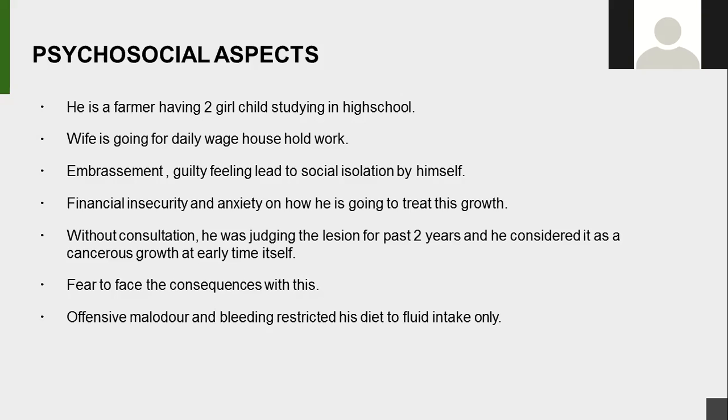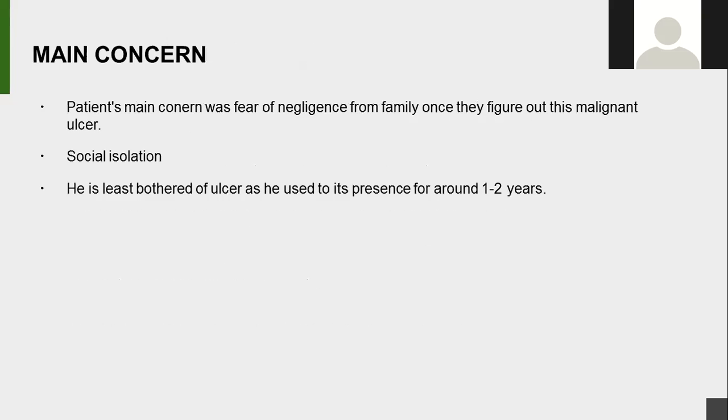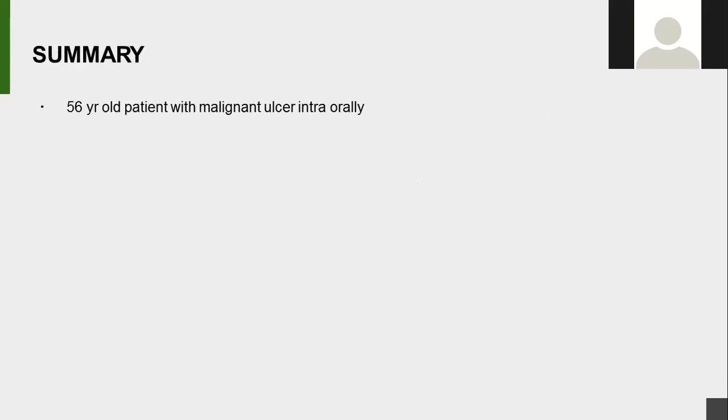There was a fear of facing the consequences, and there was offensive malodor and bleeding, and this led to restriction of his diet to fluid intake as well as complete family isolation. The main concern of the patient was the fear of negligence from the family once they figure out that the malignant ulcer is due to his deleterious habit. There was social isolation also. He was least bothered about the ulcer because he was used to its presence for around 1 to 2 years. So it is a case of a 56-year-old patient with a malignant ulcer intraorally.